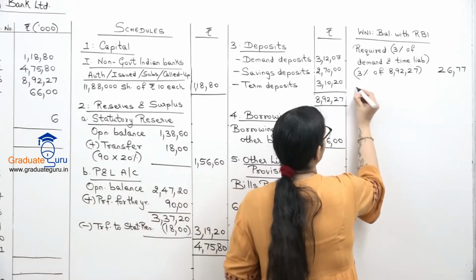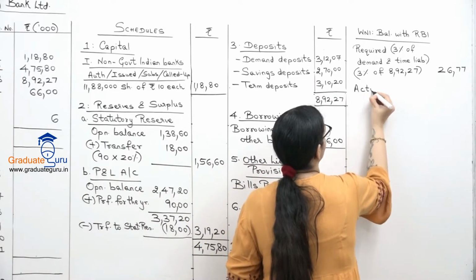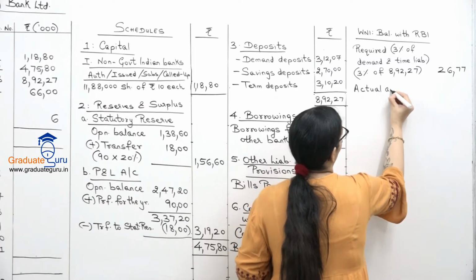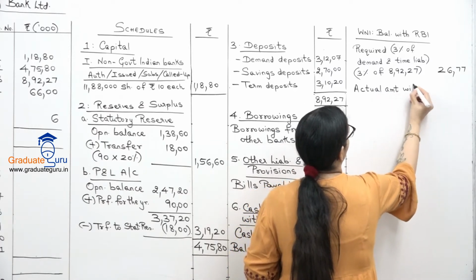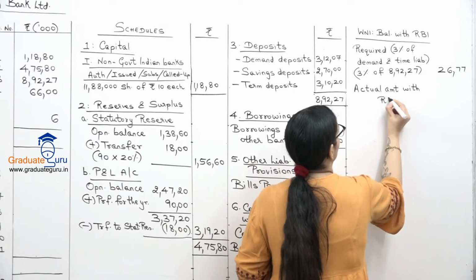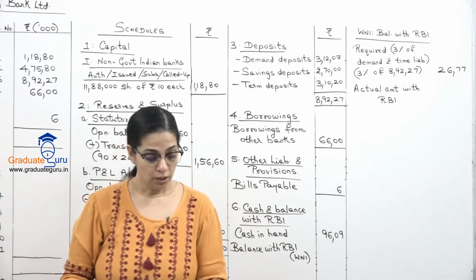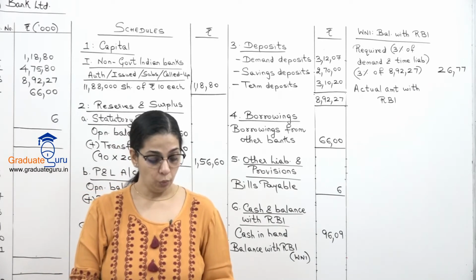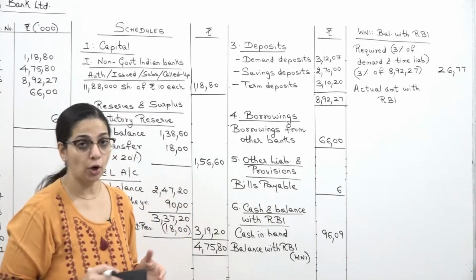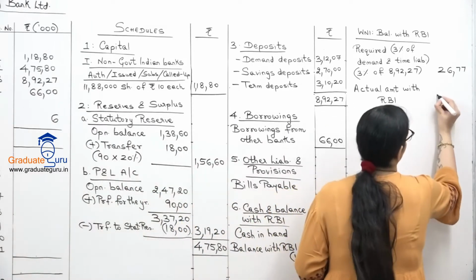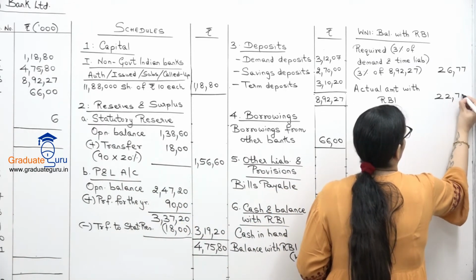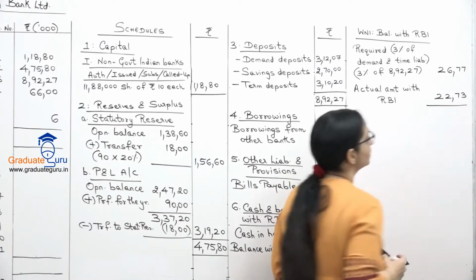Now let us see what is the actual amount with RBI. Actual amount with RBI, that is the amount which is given to us in the sum. So in the sum, cash with RBI is 22.73. That is 2273.